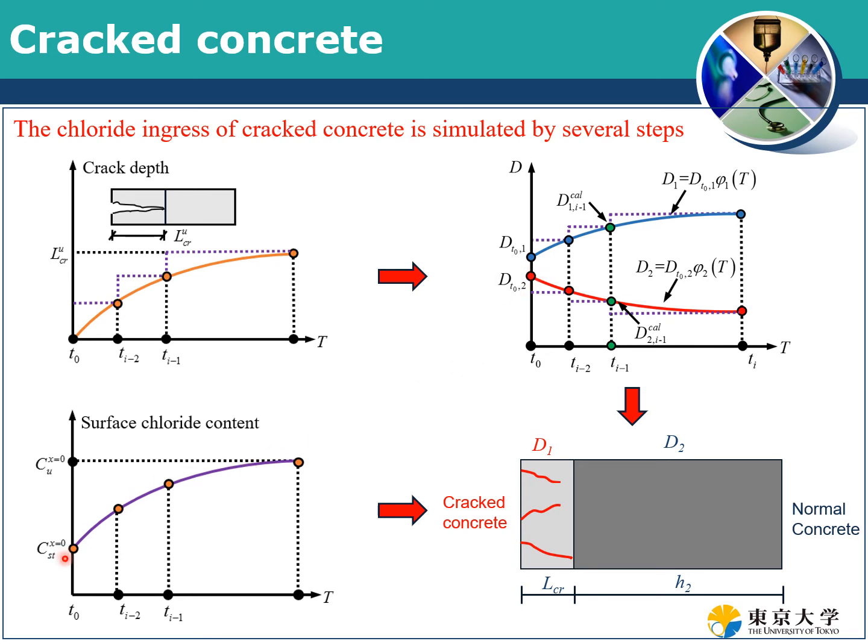And we also consider the surface chloride, because the surface chloride accumulates on the surface. So we also need to consider time dependence. Then we use a step function to separate this linear process into several steps, and each step has a constant value. Because these are constant values, we can use our approach to consider them.